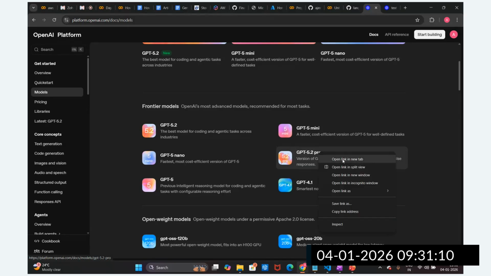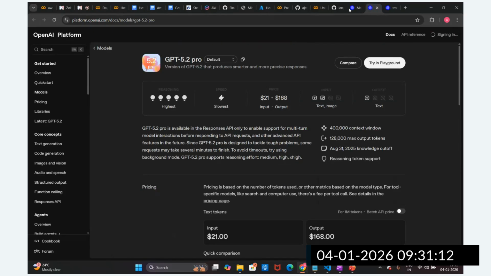If you see the cost that is associated, for input, processing 1 million tokens requires $21, and for the output, processing 1 million tokens, the cost is $168. So this is the input and this is the output. It is very costly, guys. This price is there.